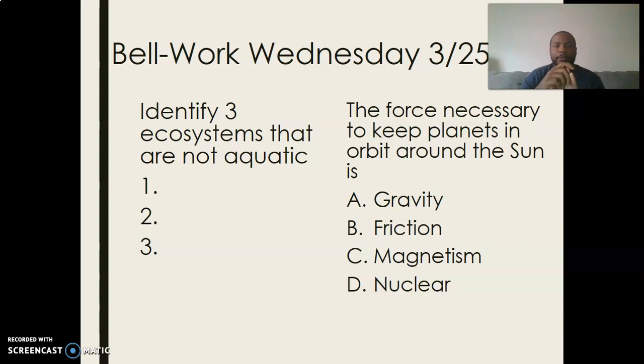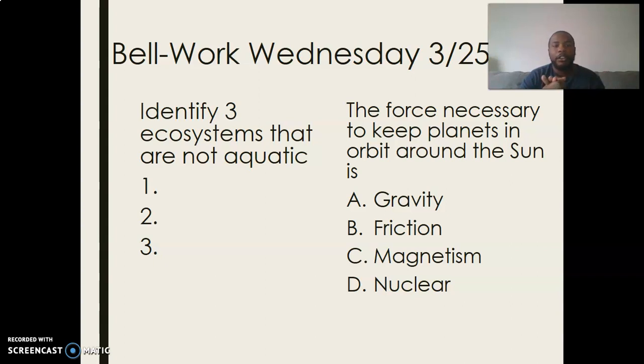We also have a freshwater biome, so your creeks, streams, lakes, and rivers. And then in between, where the salt water and the freshwater come together, it makes the estuary. Saltwater and freshwater meet, and we create the estuary biome. Those are the three main water biomes. Anything else that is not a water biome can be listed here.